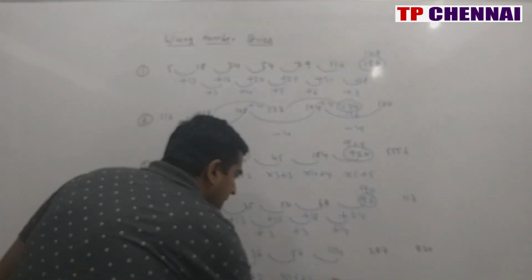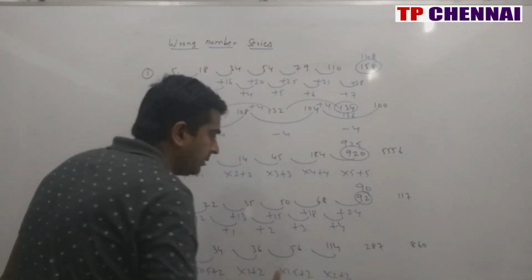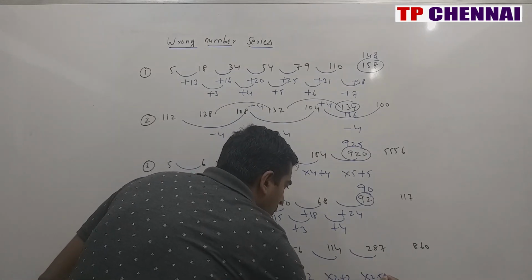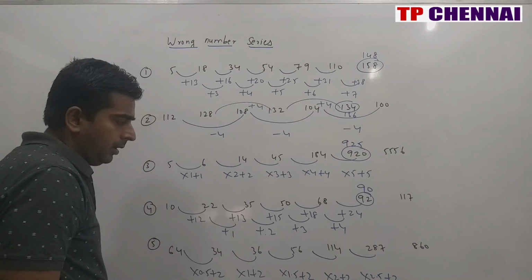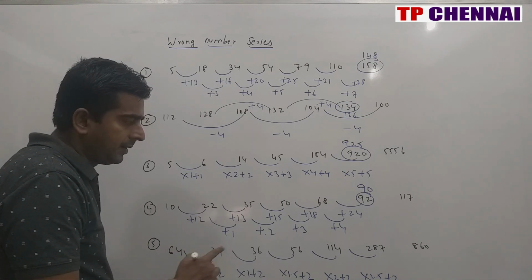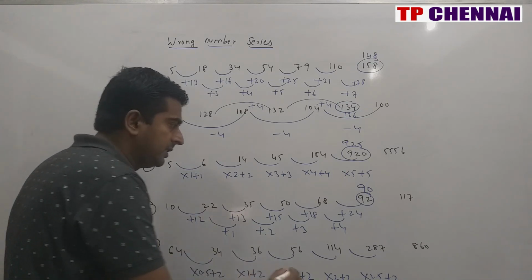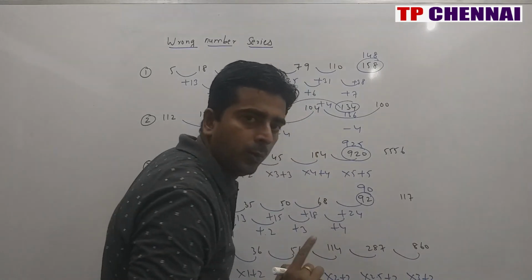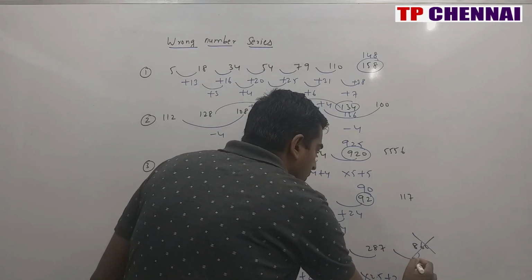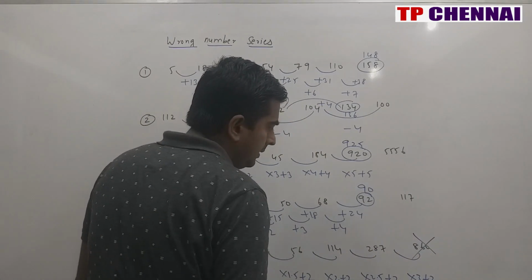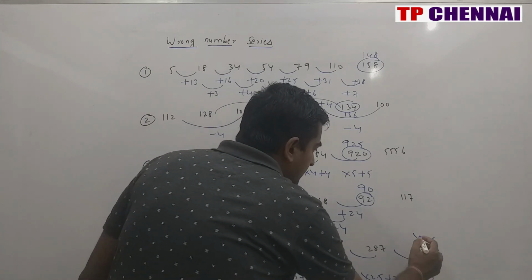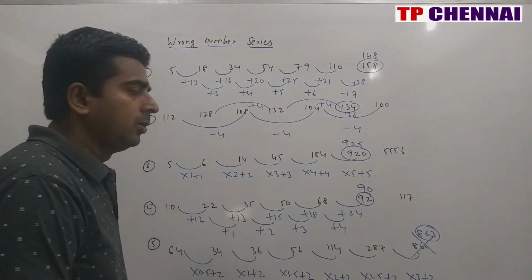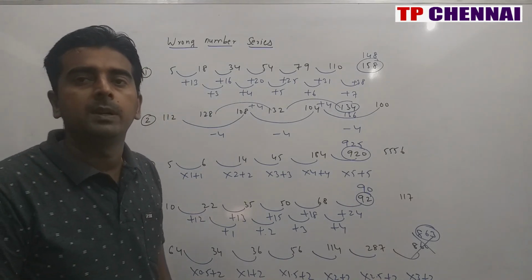So this is correct. This is into 2 plus 2. 56 into 2 is 112 plus 2 is 114. This is also correct. Then this is into 2.5 plus 2. 114 into 5 by 2, so this is 57 into 5 is 285 plus 2, 287. This is also correct. But when you see here, this is into 3 plus 2. 7 times 3 is 21, plus 2 will give you 23, not 0. This is my wrong number. And when you multiply, this is 860 plus this number is nothing but 863.